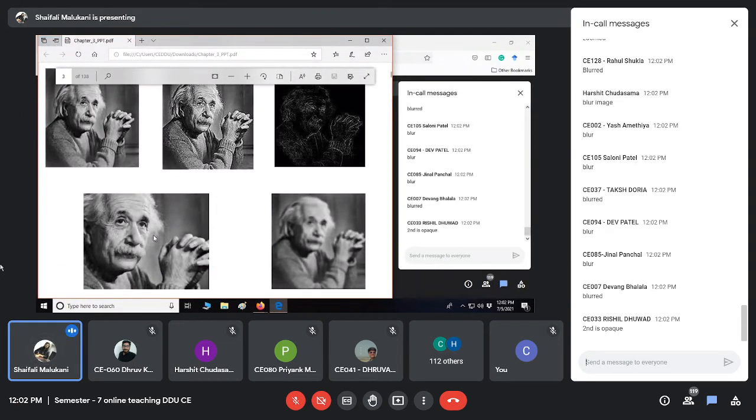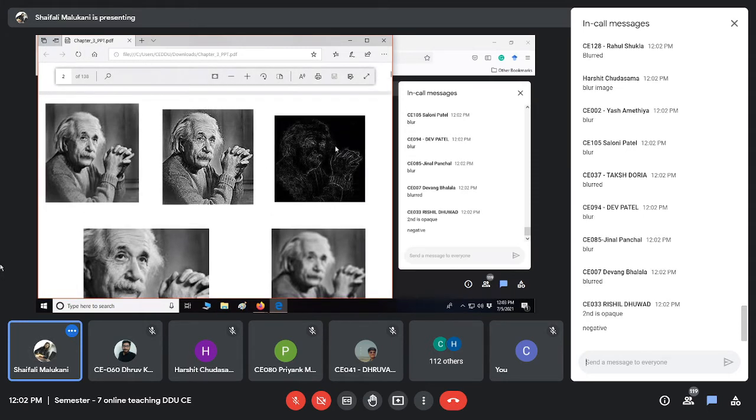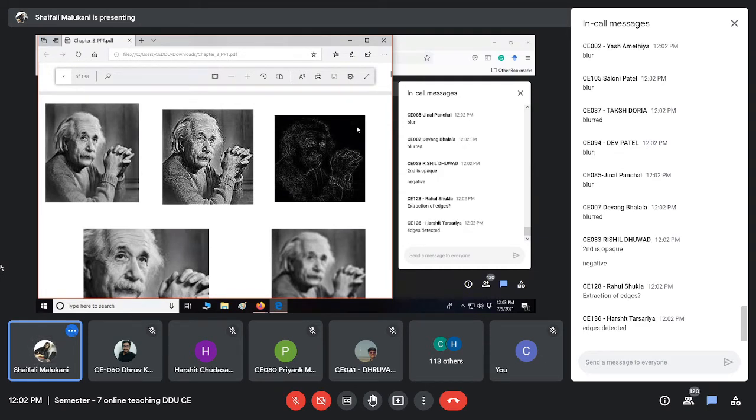Can you tell me what this is? No, it's not negative. What is negative? In a negative, the black part becomes white and the white part becomes black. Here this is black itself. Observe what it is. It is not negative. Extraction of edges, true. Observe, the edges are extracted. Yes, edges are detected. So it is edge detection.